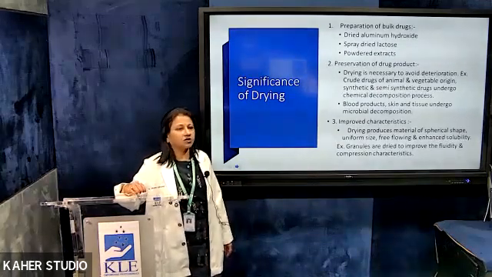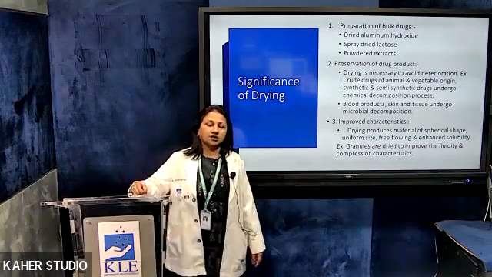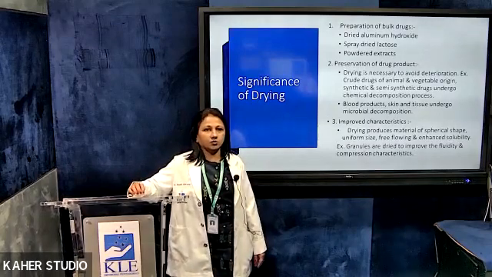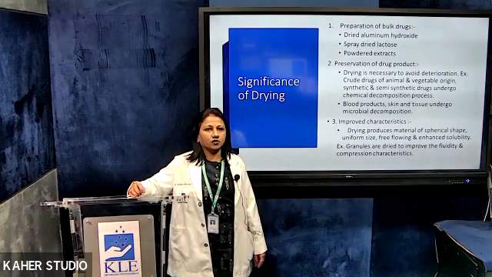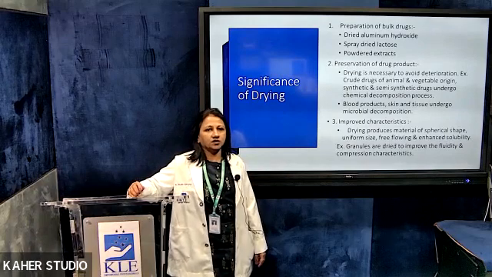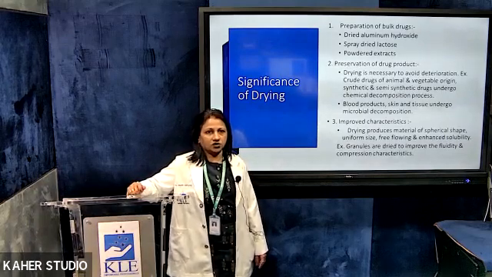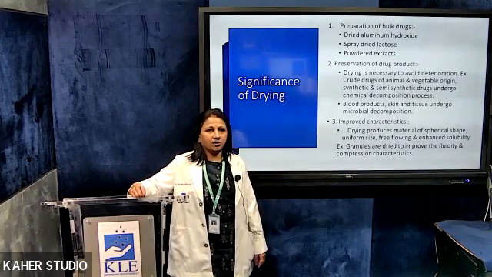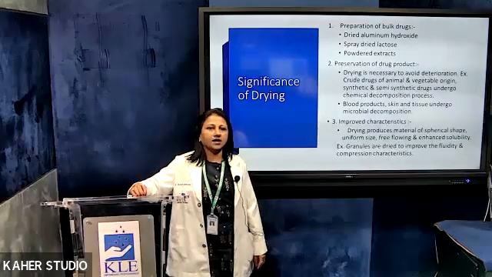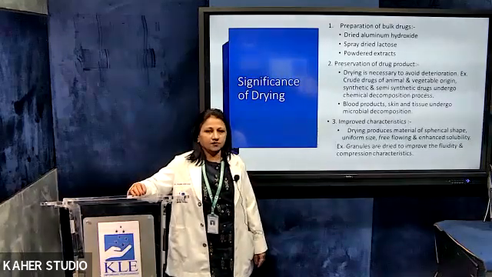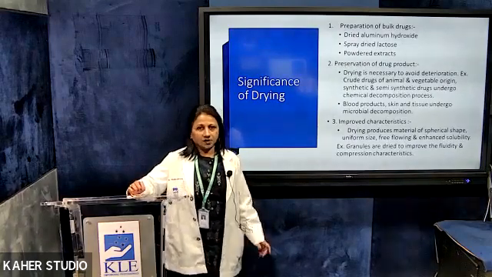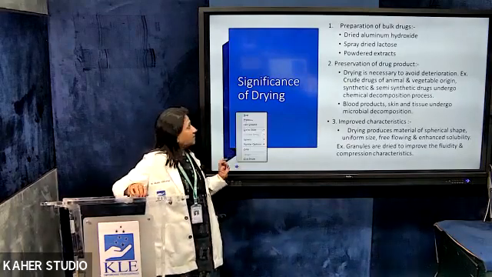Most of the time moisture is going to lead to degradation or oxidation of certain materials which are moisture sensitive. So for those, it is important that you dry them. Therefore, drying is necessary, especially for crude drugs of animal and vegetable origin, then blood products, skin and tissue which undergo microbial decomposition. Third is improved characteristics. That is, drying produces materials of spherical shape, uniform size, free flowing and enhanced solubility. All these properties are necessary when you're going in for compression of tablets or filling of capsules or for solubility criteria. Therefore, drying again becomes very significant.